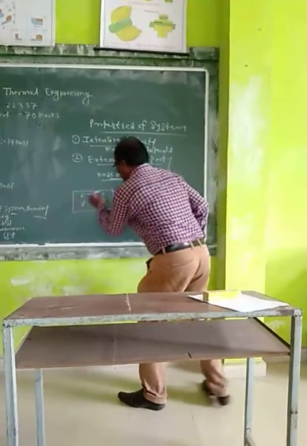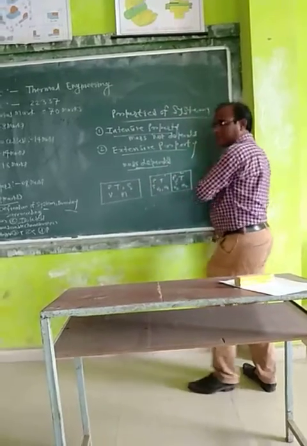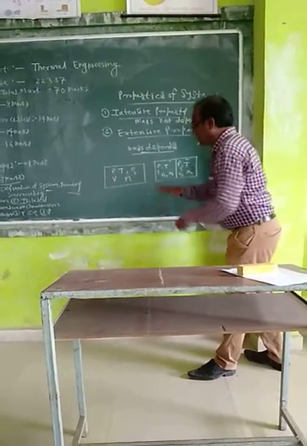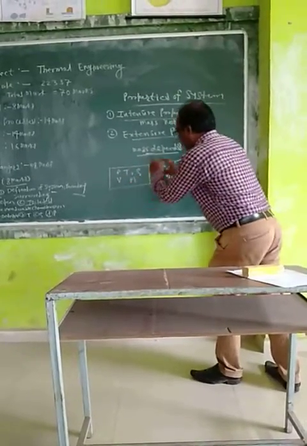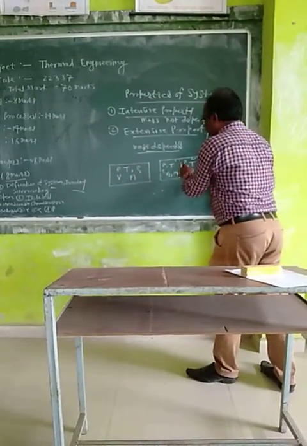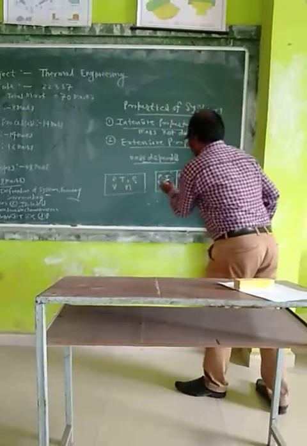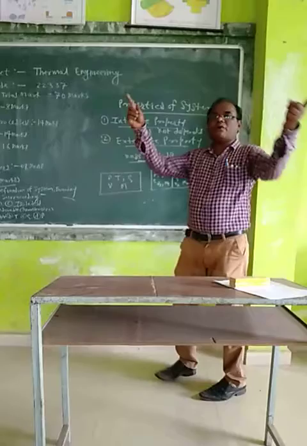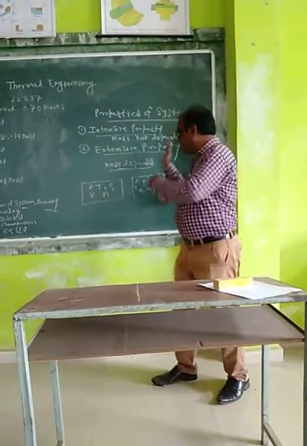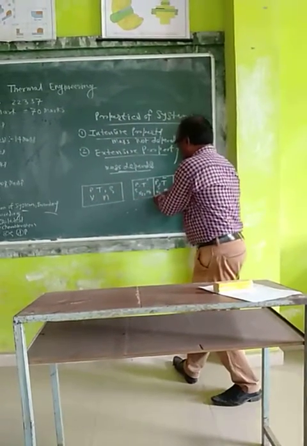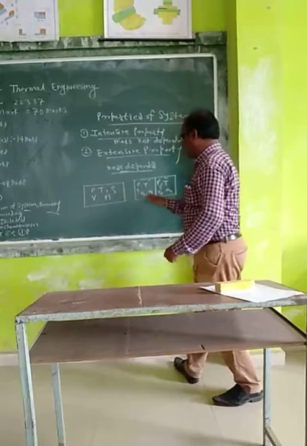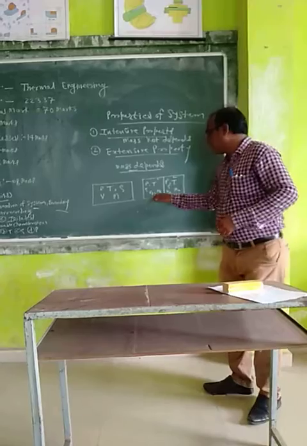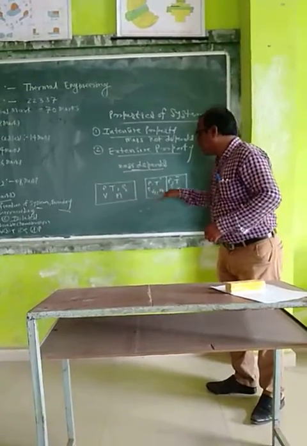But pressure does not change. Means pressure does not depend on the mass or amount of the matter. Temperature does not depend on the mass or amount of the matter. Therefore, pressure and temperature are intensive properties. Now, volume changes because the total volume of this room is V. If divided, here it becomes V1, here V2. Here mass becomes M1 and M2. Means mass and volume depend on the amount of matter. Therefore, these are extensive properties.